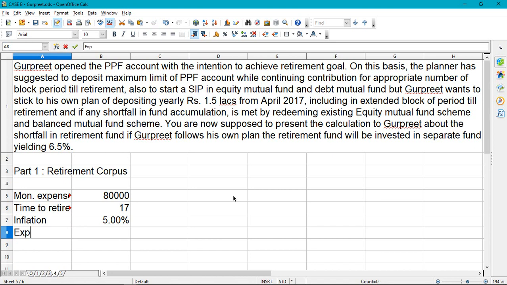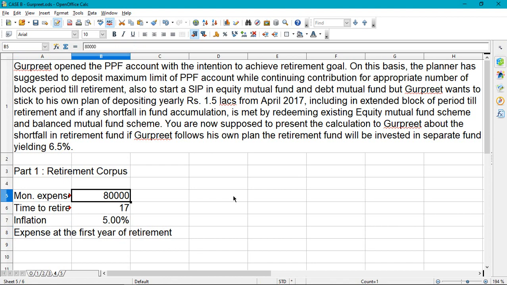Now expenses at the first year of retirement. Note that I have written first year of retirement and we have monthly expenses, so we have to be careful on that. So this is the expenses. Now here we will not take RRR.